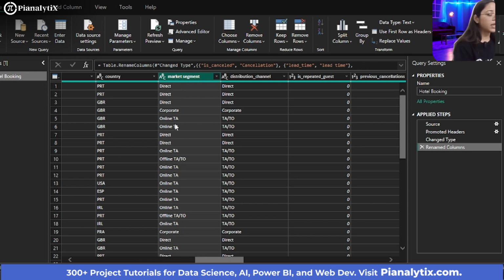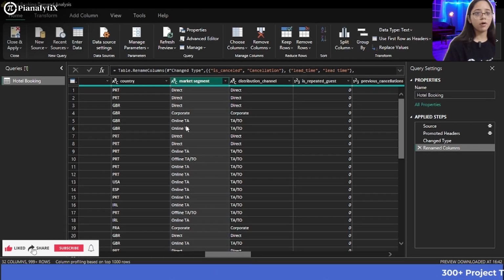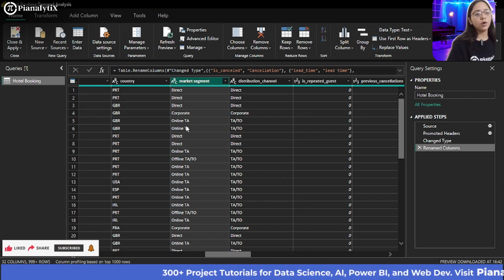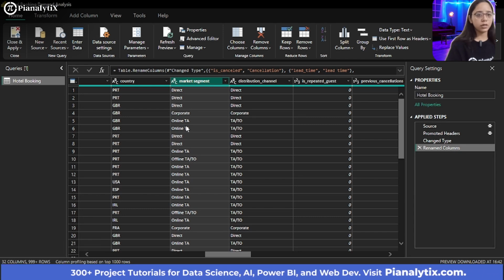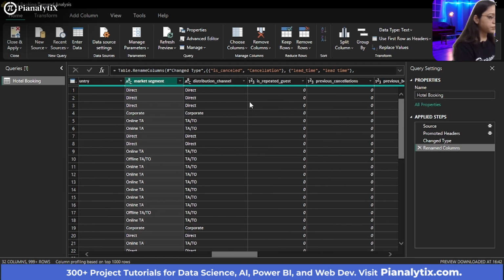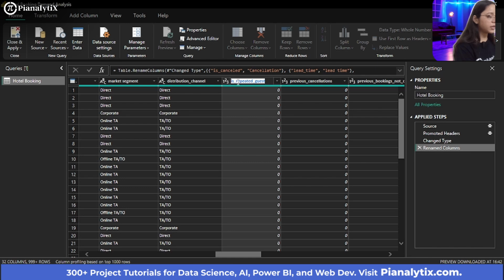And then there is online TA. Online TAs are nothing but platforms like Goibibo or Agoda. All these booking websites are for hotels only. So this is what online TA means. And offline TA is the traditional travel agencies that you book your hotel tickets from. And this is the distribution channel again. And the repeated guest, like if there are any repeated guests.